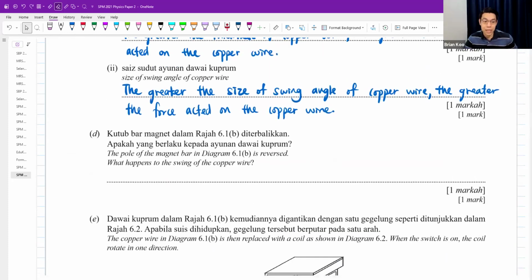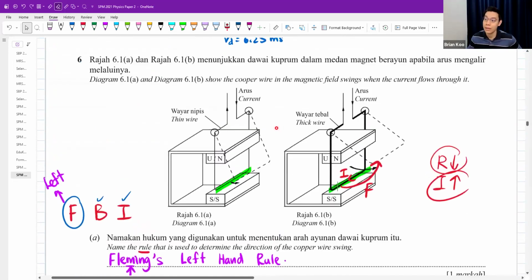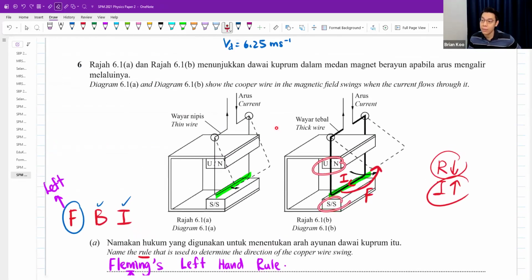Then part D, if the pole of the magnet in diagram B is reversed, what will happen to the swing of the copper wire? If you reverse the north and south, reverse the pole, then of course it will swing the other way, right?